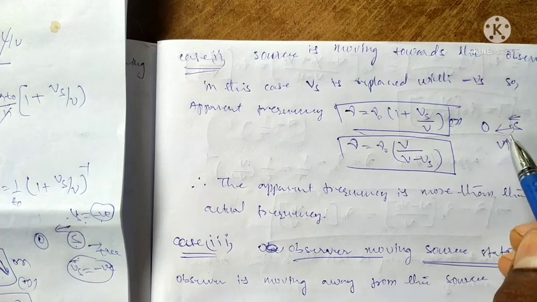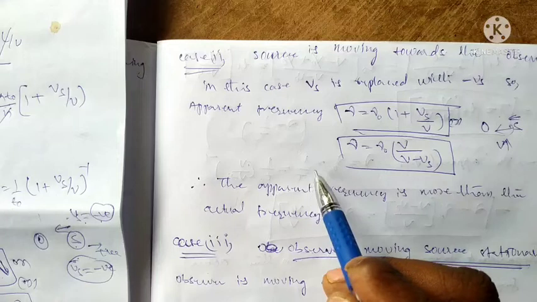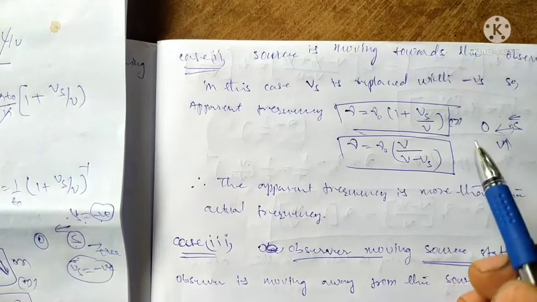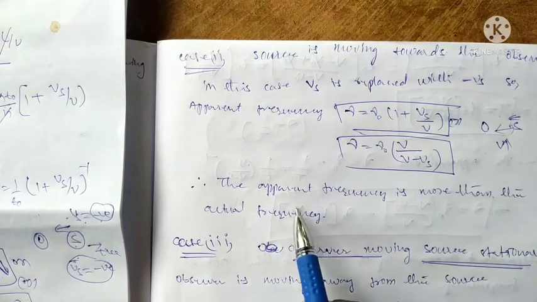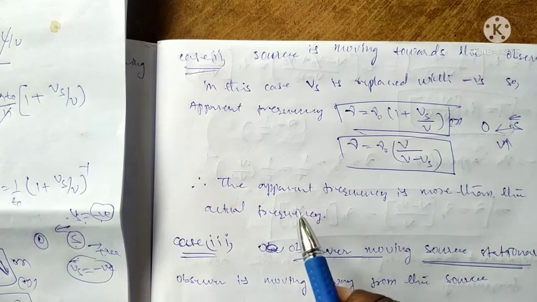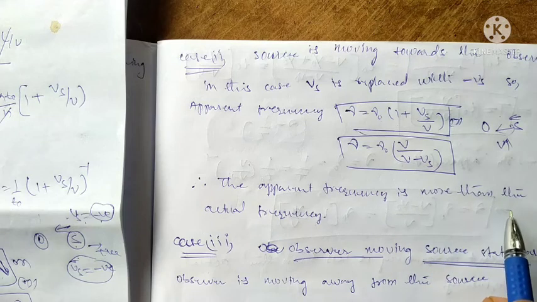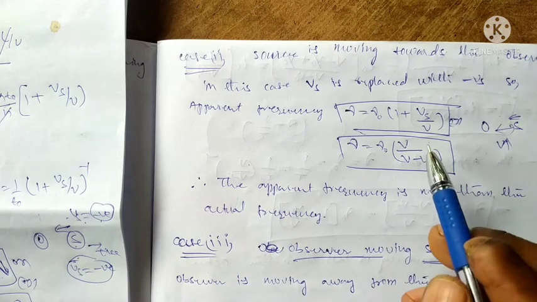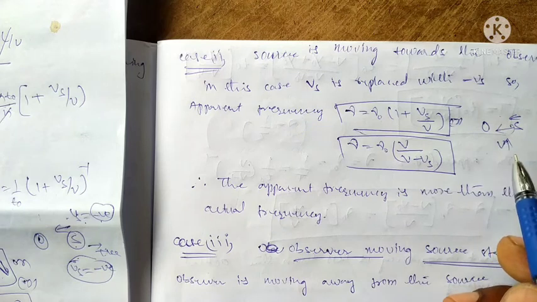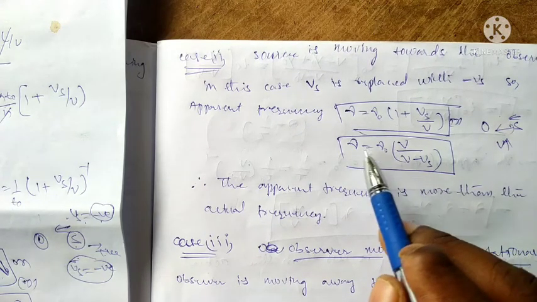Okay, the sound increases. The observer is at a constant position. It is the second case. That means here the apparent frequency is more than the actual frequency. The frequency increases, the sound also increases. Okay, the frequency is proportional to the velocity.